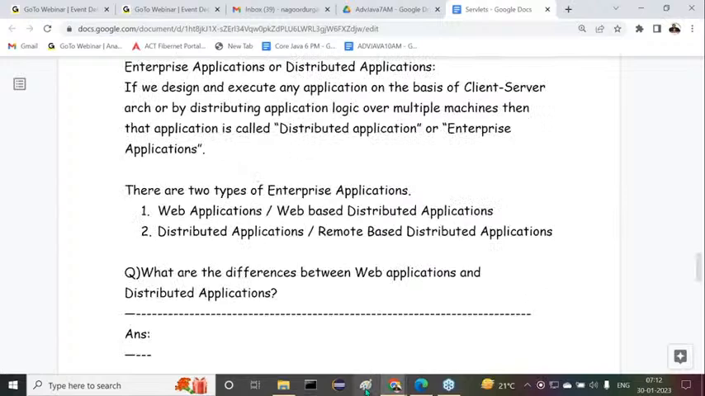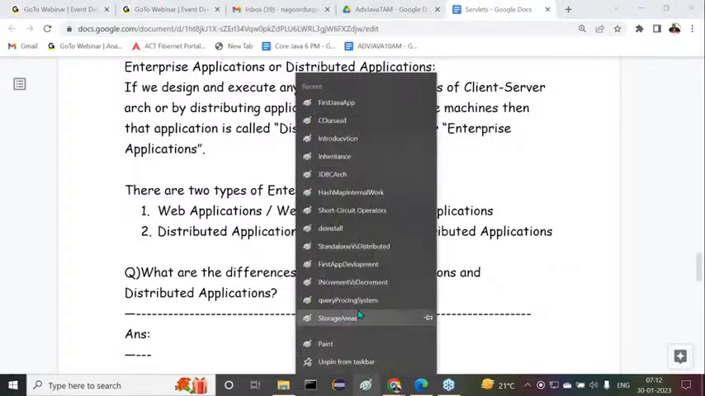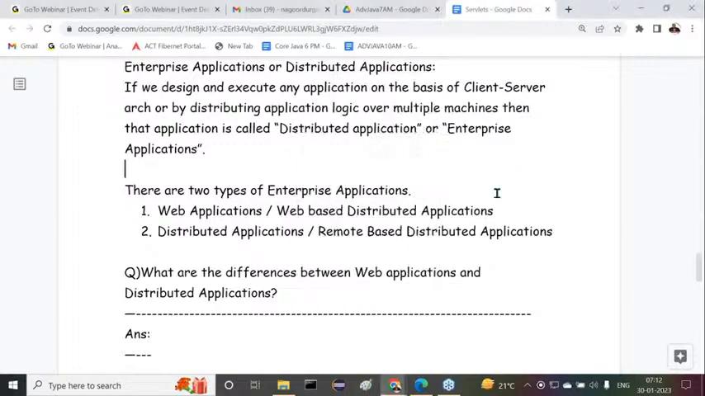Now tell me, all of you, how many types of applications exist in Java? By using Java, we are able to prepare two types of applications. What are the two types? One is standalone applications, another one is distributed or enterprise applications. They are the two types of applications we are able to prepare.